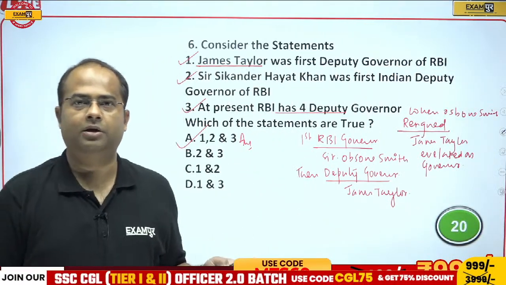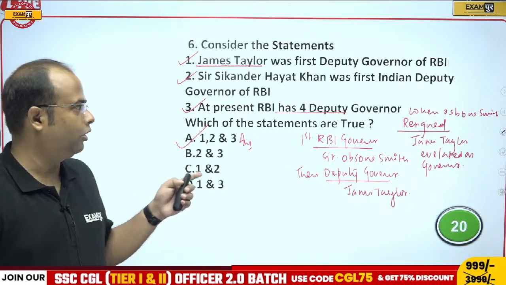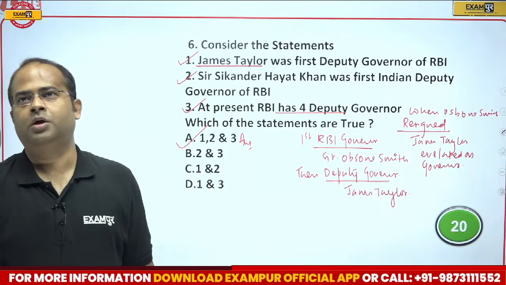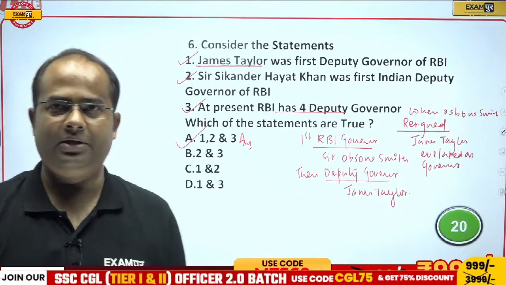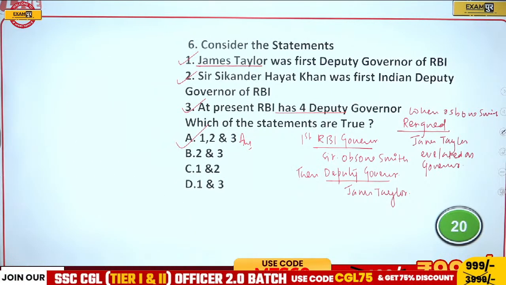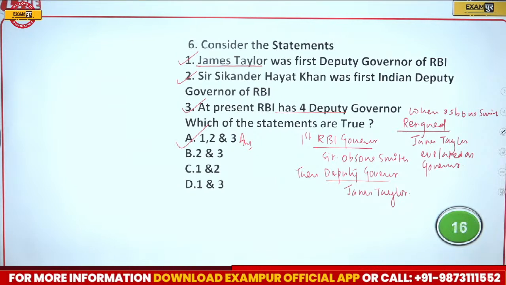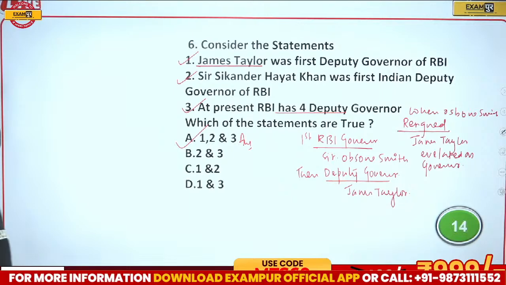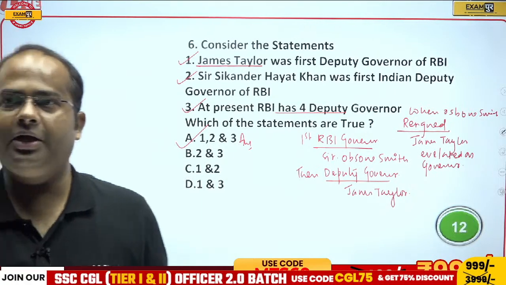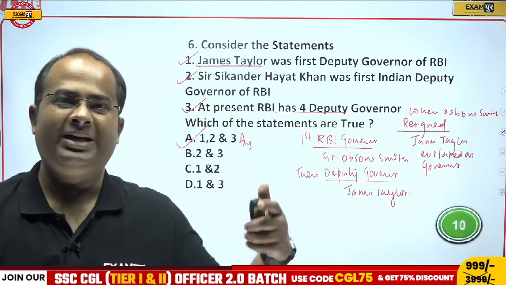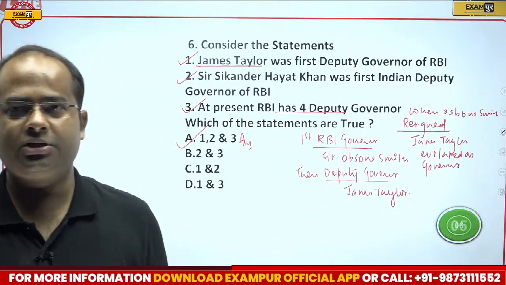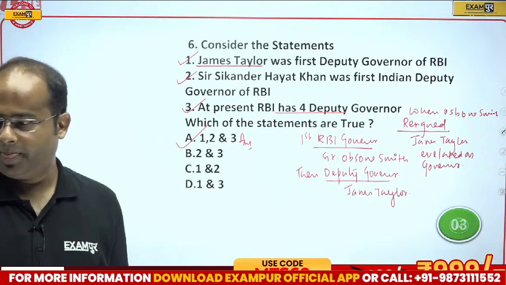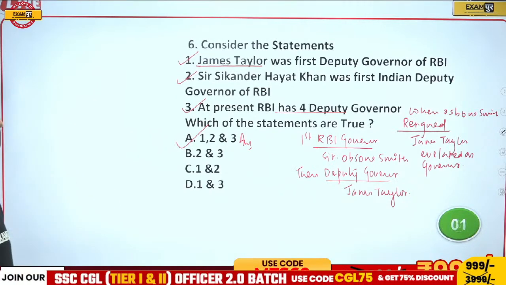So correct answer will be option A, that is all these 3 statements are true. Statements 1, 2 and 3 all are true. Therefore correct answer will be option A, that is 1, 2 and 3. I hope my dear students that should be clear to all of you how James Taylor became the second RBI governor after the resignation of Sir Osborne Smith. Therefore correct answer will be option A.